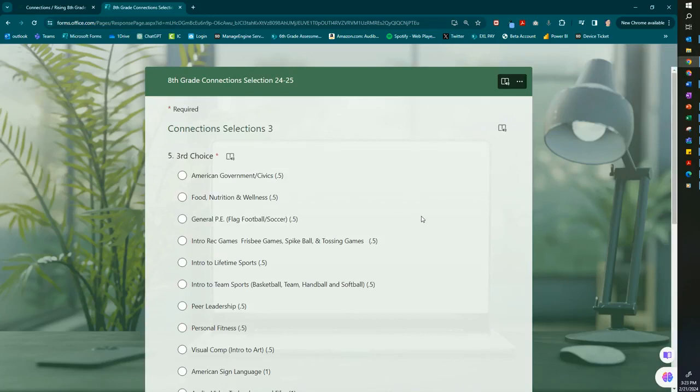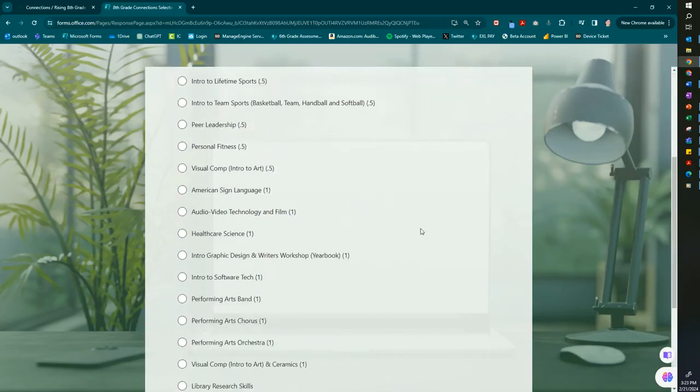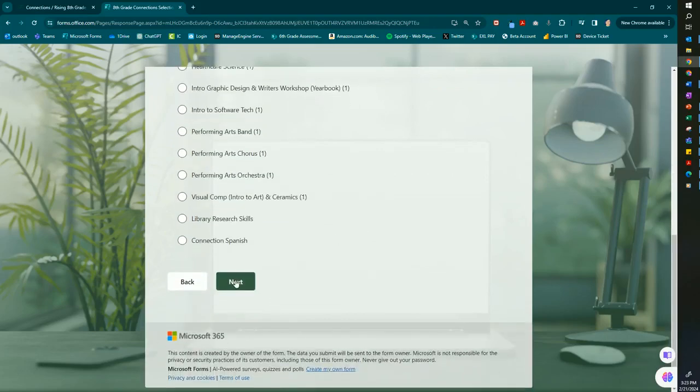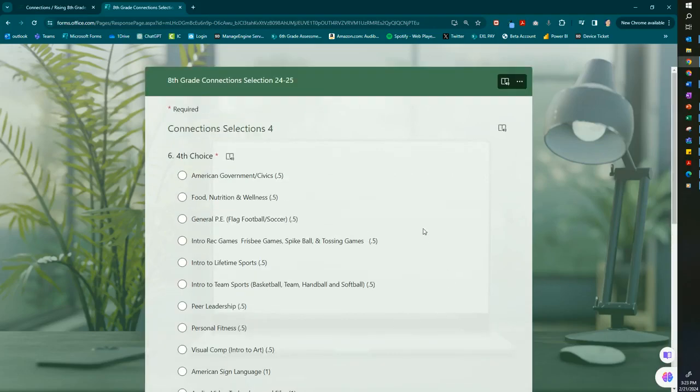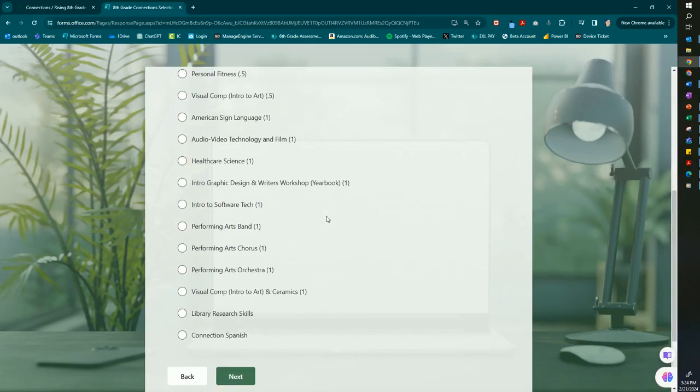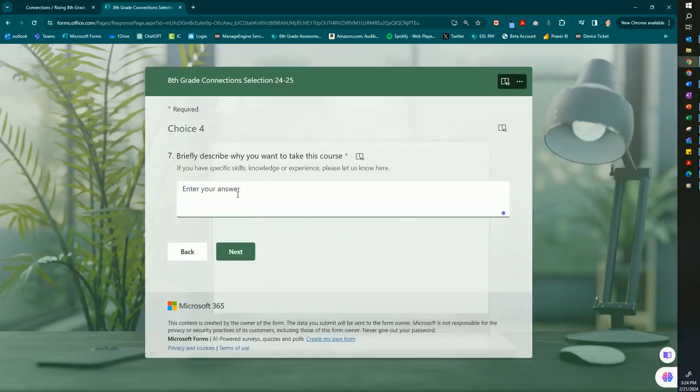It's going to take you to your third choice. So let's say that your third choice was maybe sign language. Hit Next. And it's going to ask you again for your fourth choice. And let's say maybe I was interested in Yearbook. Hit Next. Again, you're going to have to answer that question. So you either copy and paste or you can go ahead and do your response. Now, remember, your response needs to be at least a couple sentences. Okay, not too much, but at least a couple sentences.